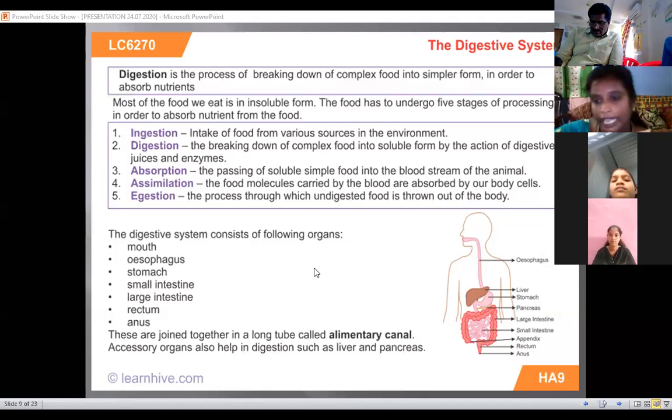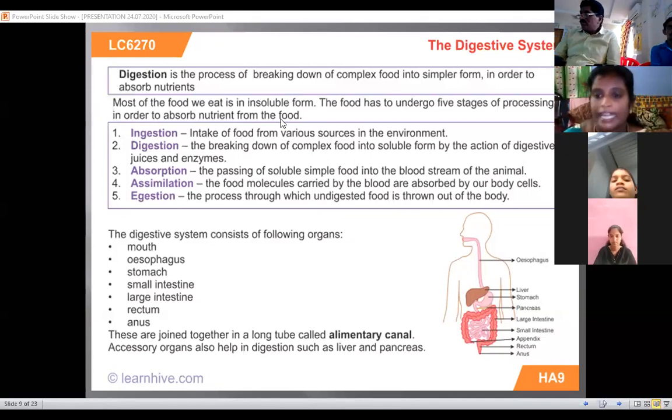Next is digestion. Digestion means the breaking down of complex food, solid form, into soluble and simple form by the action of digestive juices and enzymes.